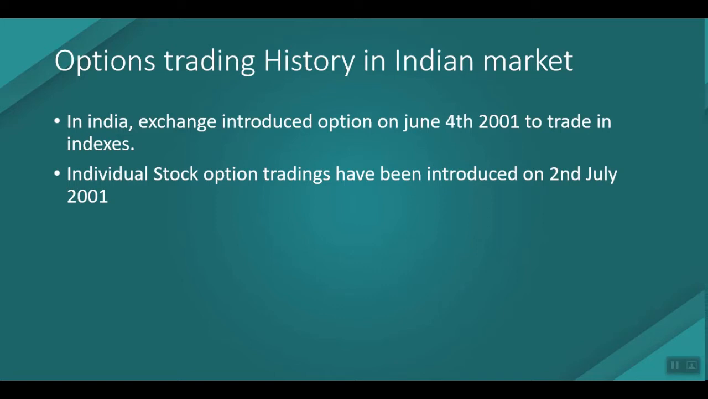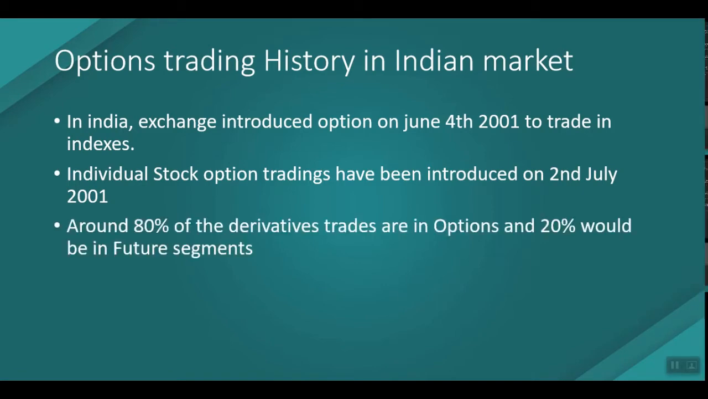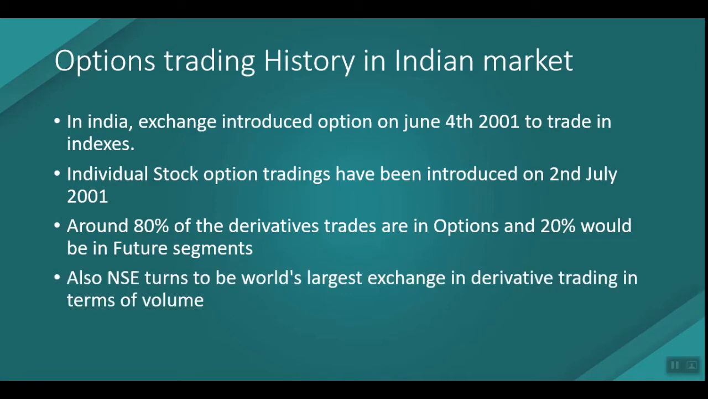So till 2nd July, from 4th June, there were only index options, and after that they introduced individual stock options. Around 80% of derivatives are traded in options and 20% in the futures segment. Option trading gives you more liquidity and a lot more volume than the futures segment. NSE also turns out to be the world's largest exchange in derivatives trading in terms of volume.